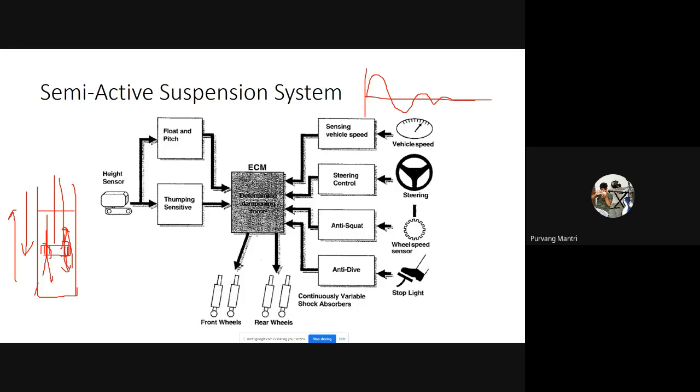So this is an example of a semi-active suspension system. But in an active suspension system, if you take the semi out of the name, the entire assembly of spring and dampers is deleted, and it is replaced by pneumatic springs. Pneumatic springs are nothing but rubber boots or rubber balloons, I would say, which are filled with compressed air. Sorry for my drawing. Air is compressible in nature, but by controlling the pressure of the air, you can control the damping coefficient of those pneumatic springs.